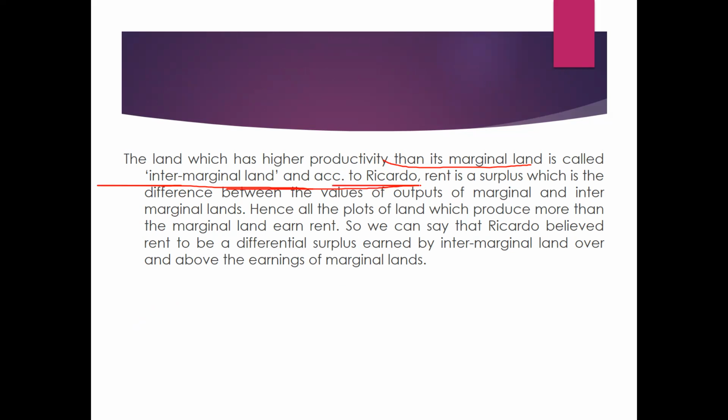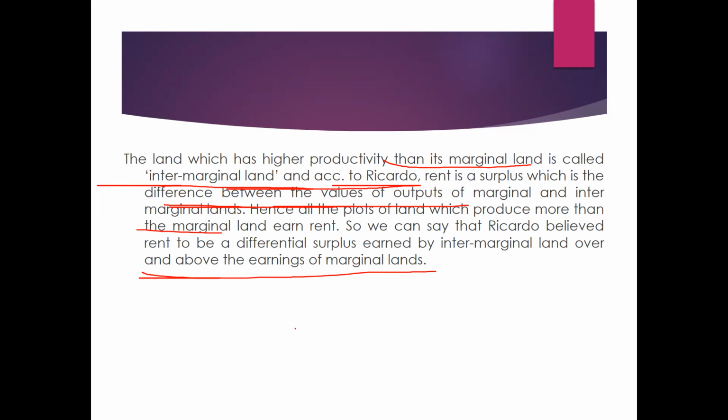According to Ricardo, rent is a surplus, which is the difference between the values of the output of marginal and intermarginal land. Hence, all the plots of land which produce more than the marginal land earn rent. So we can say that Ricardo believed rent to be a differential surplus earned by intermarginal land over and above the earning of the marginal land.